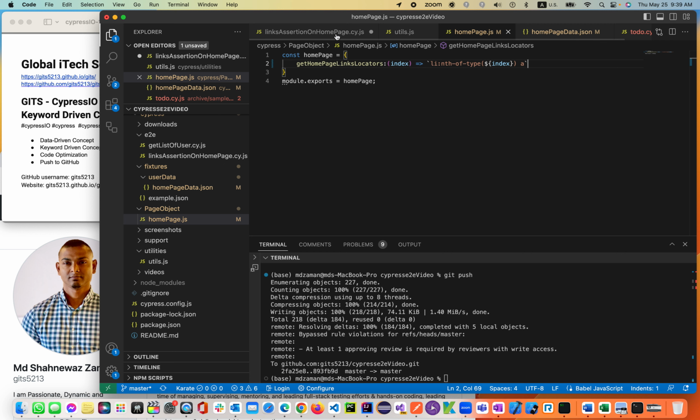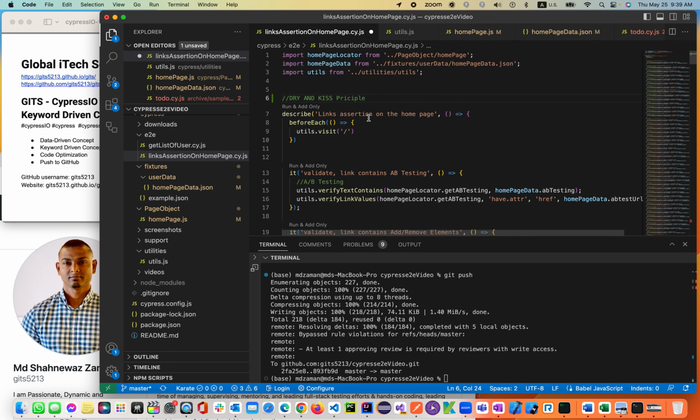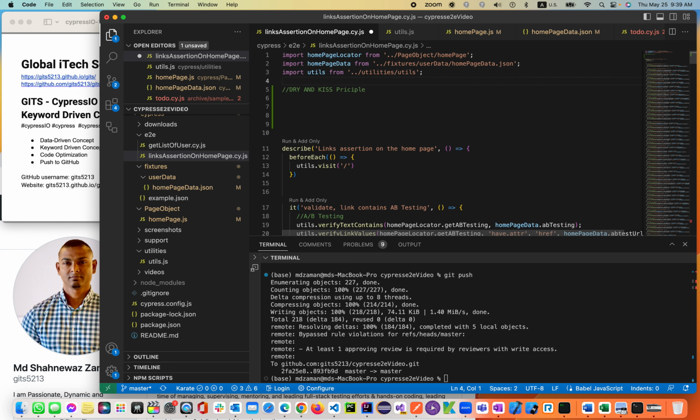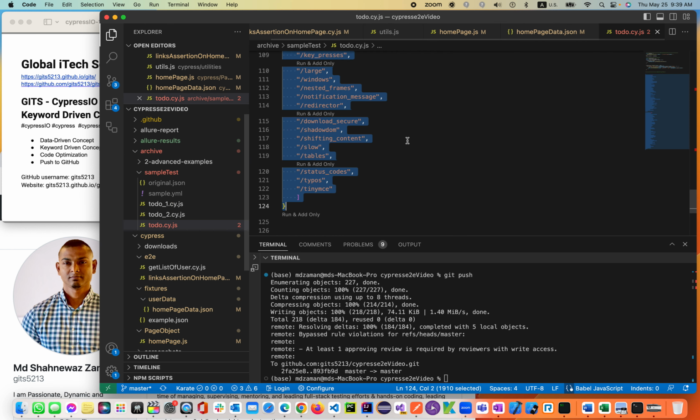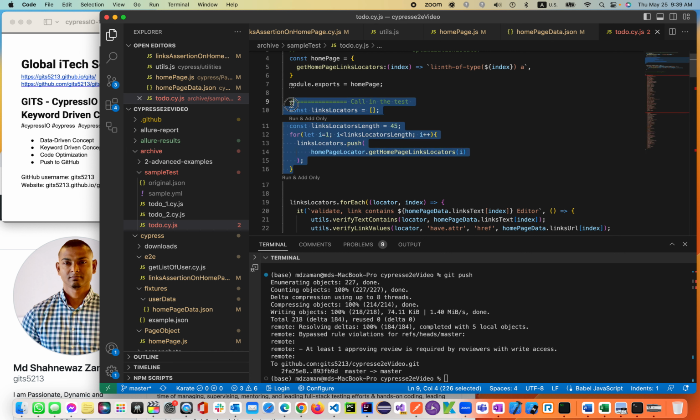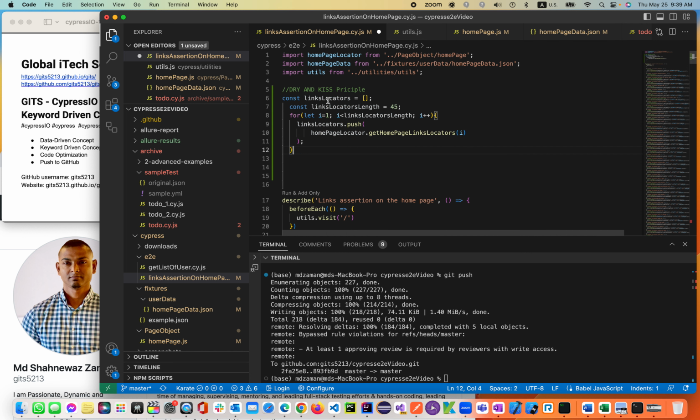And now we're moving to our test case. Instead of 233 lines of code, we'll only be using about 10 lines of code. How simple is that? You see, keep it simple and do not repeat yourself. Let's go ahead and copy the same code, which I explained to you earlier. I'm going to copy and paste it here and explain it to you. So I create an empty array, link locators, then use a for loop.